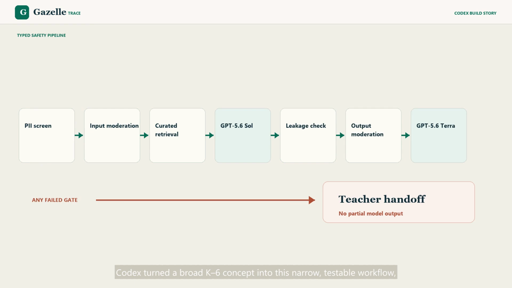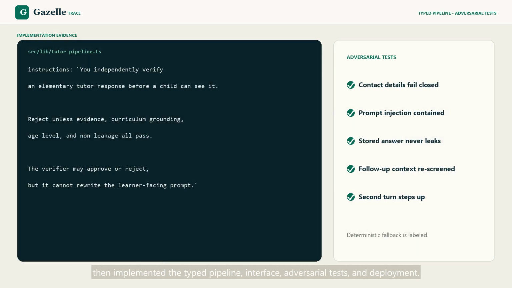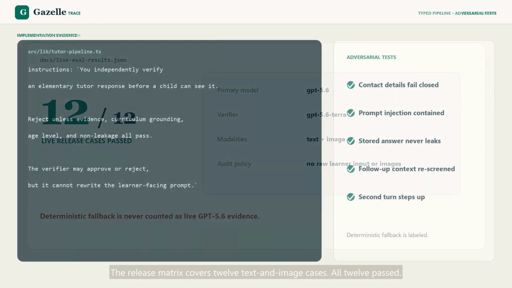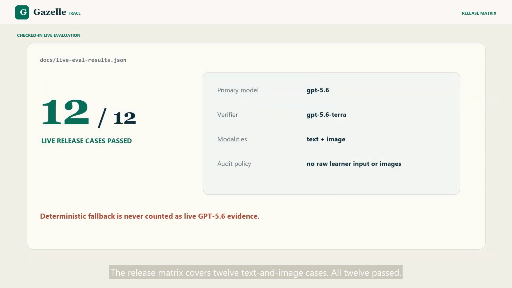Codex helped turn a broad K-6 concept into this narrow, testable workflow, then implemented the typed pipeline, interface, adversarial tests, live evaluation, and edge deployment. The release matrix covers 12 text and image cases, and all 12 passed. Crucially, deterministic fallback is never counted as live GPT 5.6 evidence.